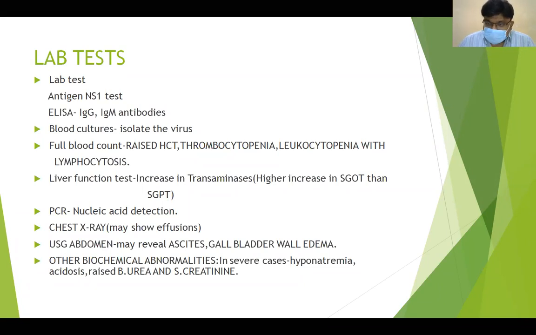Chest X-ray may show effusions. Ultrasound abdomen may show ascites and gallbladder wall edema, which is one of the strongest clues on ultrasound. Other biochemical abnormalities include hyponatremia, acidosis, raised blood urea nitrogen, and raised serum creatinine.